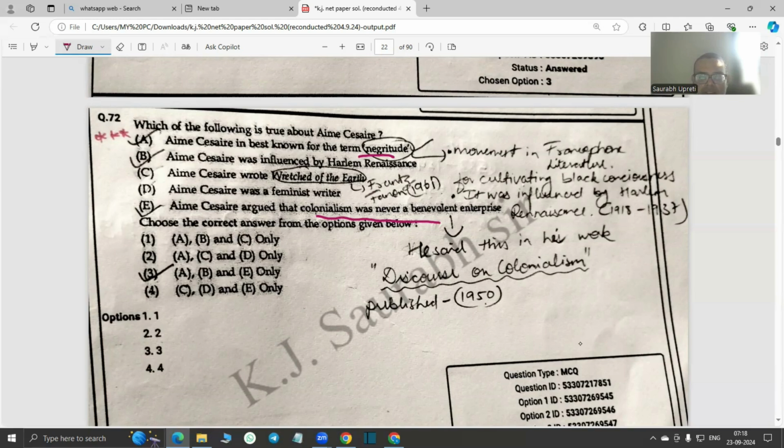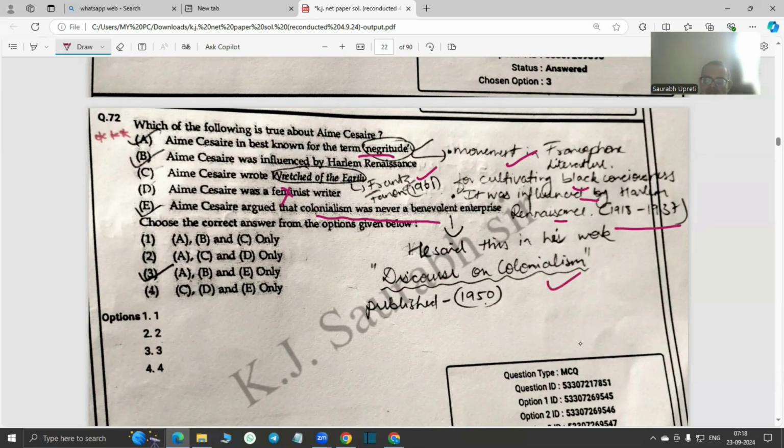Okay, so just for your information, C and D: Césaire wrote Wretched of the Earth. It's wrong. It was written by Frantz Fanon, and he was a feminist writer. That's also wrong. So negritude is a movement in Francophone literature, that means French-speaking blacks, for cultivating black consciousness. It was influenced by the Harlem Renaissance, which is roughly from 1918 to 1937.